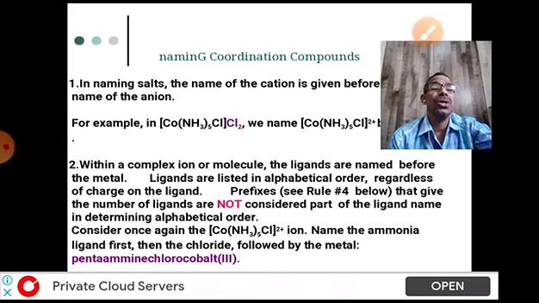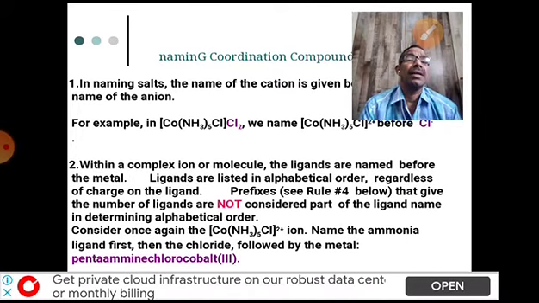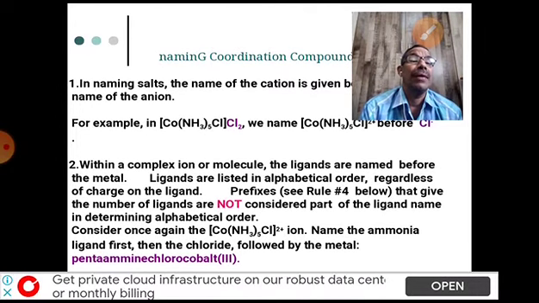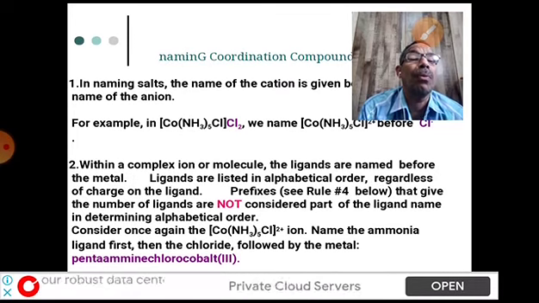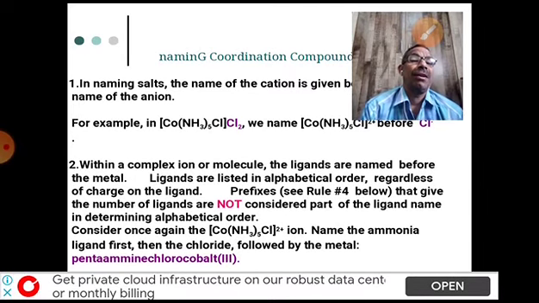And the second rule, ligands. In order to mention the ligands, we use di, tri, tetra, number prefixes. While naming the IUPAC coordination compound, we have to mention the ligands in alphabetical order. We'll give one example.